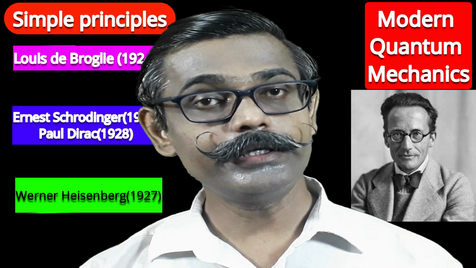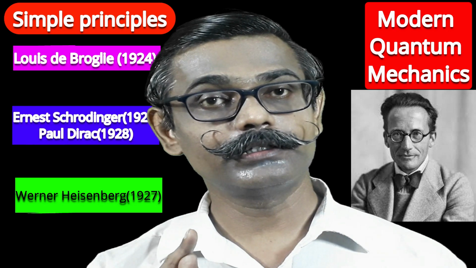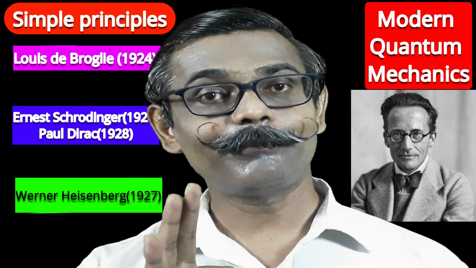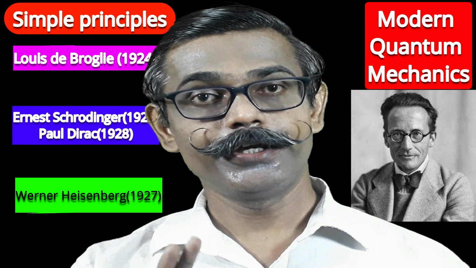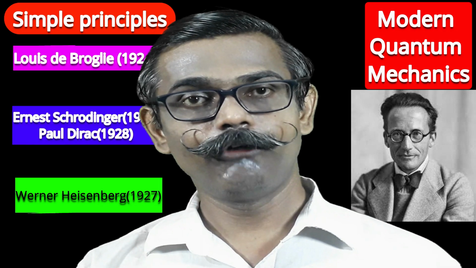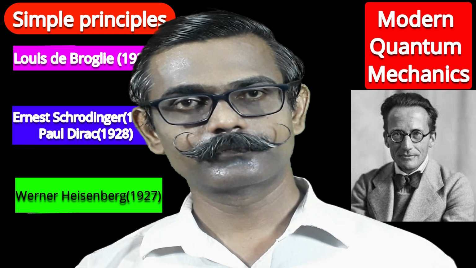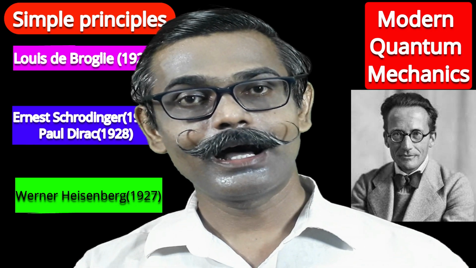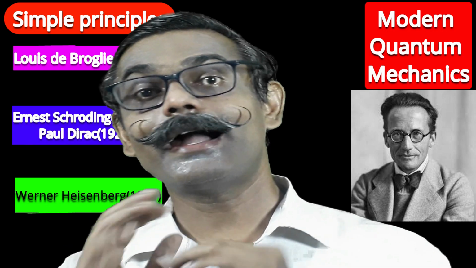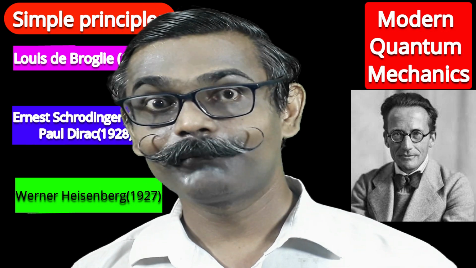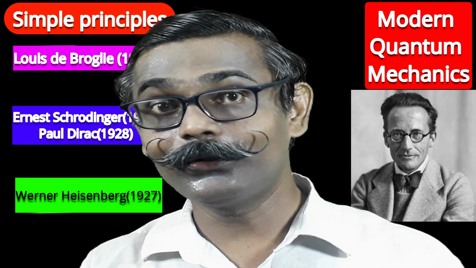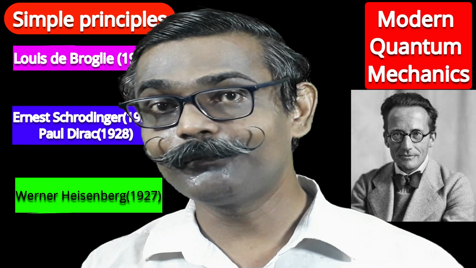Schrodinger, after solving, said that the wave function is a triplet. Wave function depends upon three things: three quantum numbers. Those are the principal quantum number, azimuthal quantum number, and magnetic quantum number. But what is the fourth quantum number that we know? That is the spin quantum number.